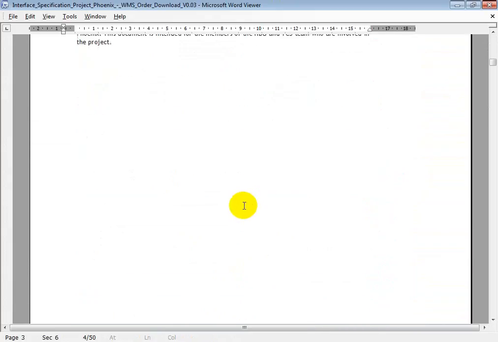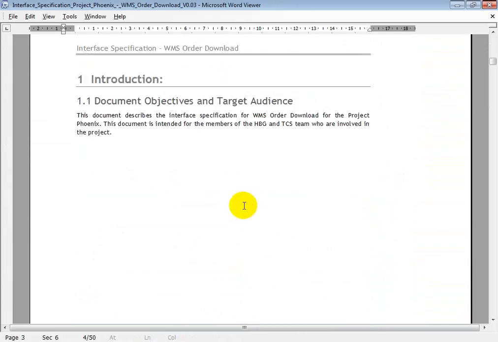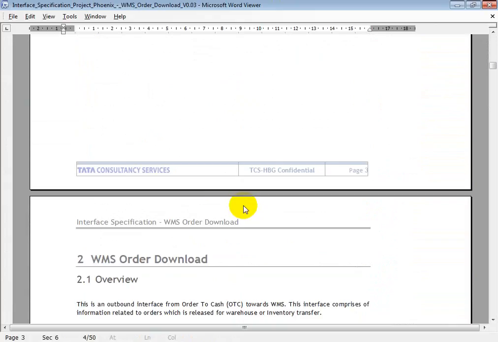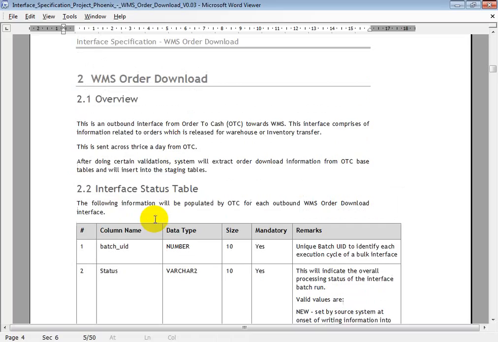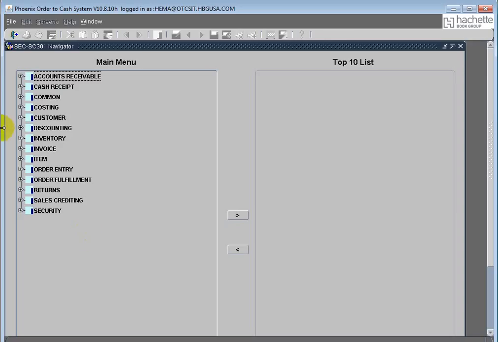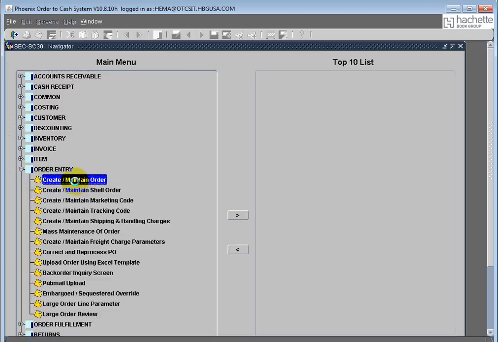Do you want to show something on the screen or just run the batch? No, no batch. For this batch we need to run pre-processing, sales crediting, pre-processing and release jobs, the order release jobs. You are aware of creating an order, right? Just now created and saved.